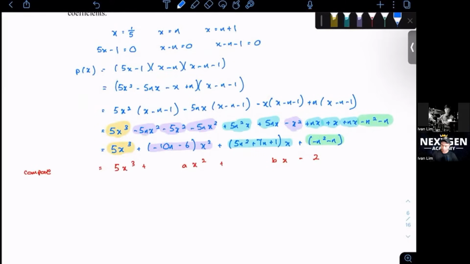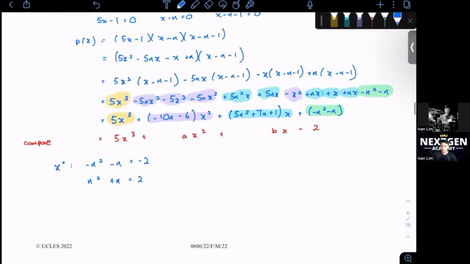So let's compare the coefficient of x to the power of 0 first. That means the one that doesn't have any x. So negative n squared, negative n equals negative 2. Which will give us n squared plus n equals 2 when I multiply by negative. Change it to a quadratic equation, n squared plus n minus 2 equals 0, where we will get n minus 1 and n plus 2 equals 0. Where you get n equals 1, n equals negative 2. So which is the answer?